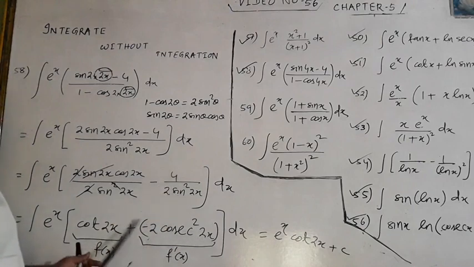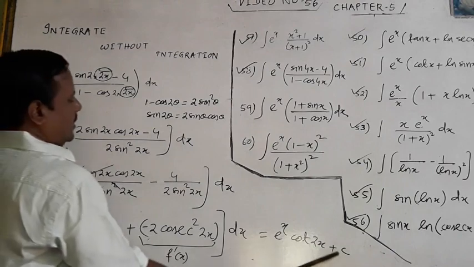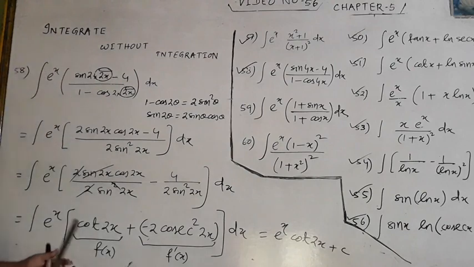It is f x, and this is f dash x. e to the power x, f x plus f dash x dx. It is what? The integration result is e to the power x, f x. f x means what? Cot 2x plus c. Okay? This is a very tricky problem.